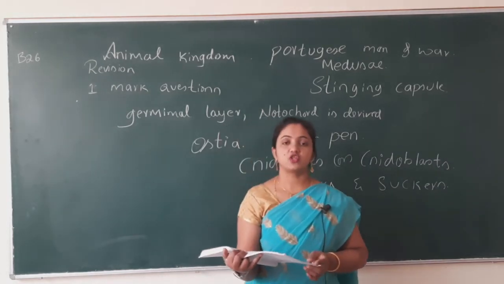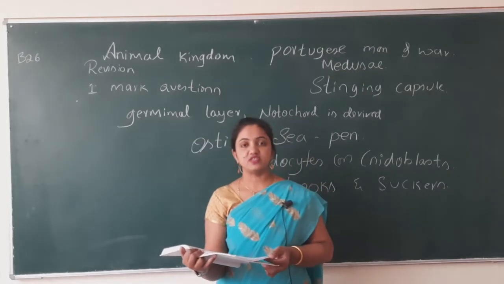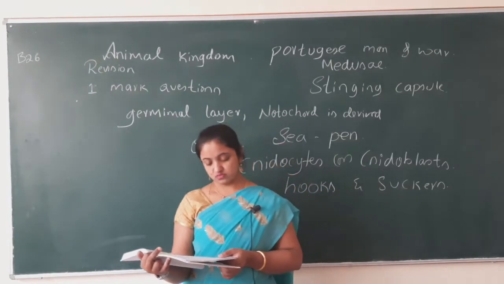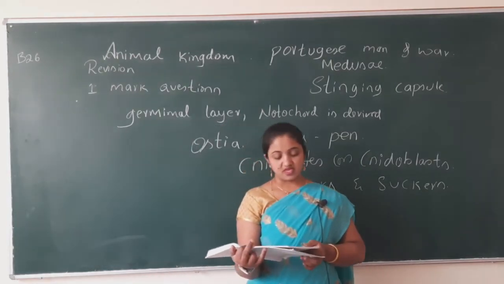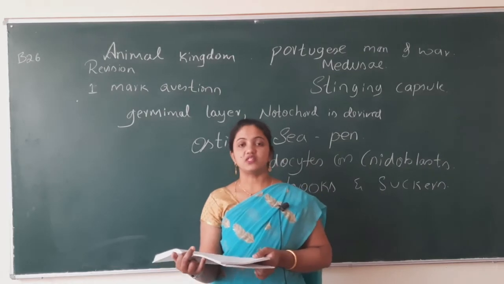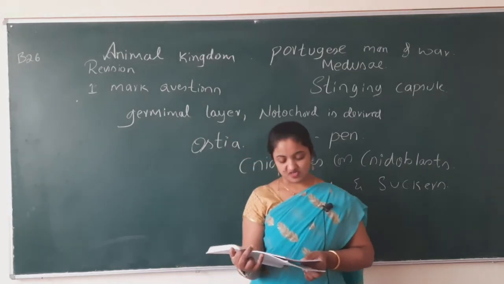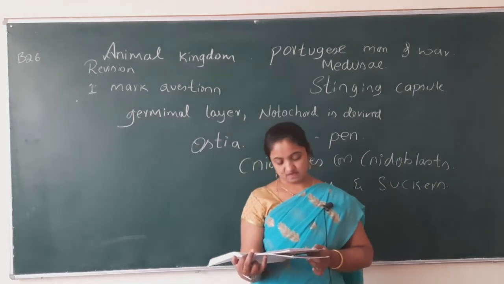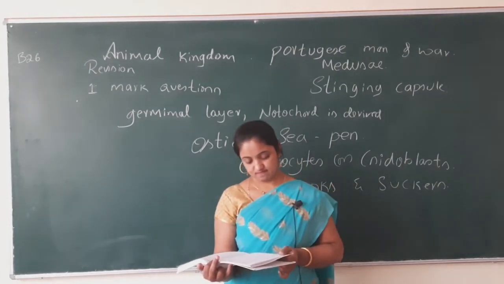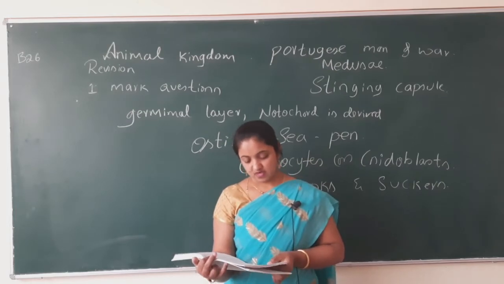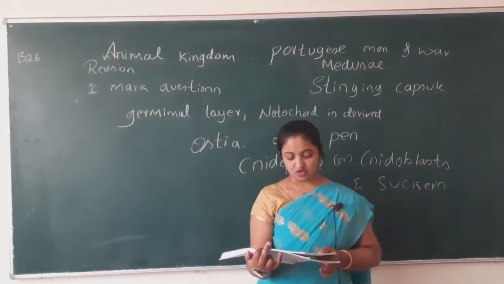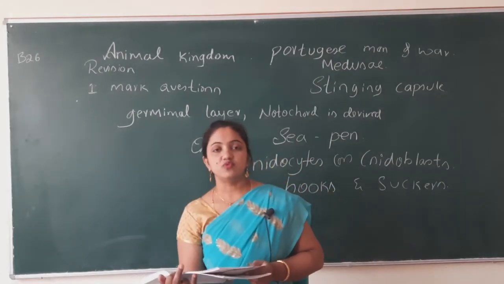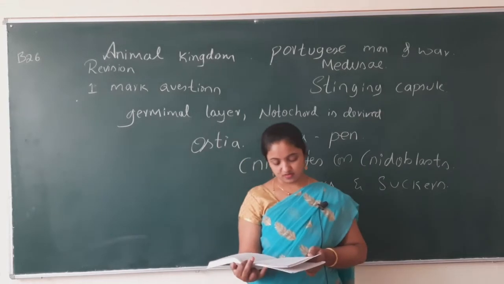Excretory structure of arthropoda is Malpighian tubules. Name a gregarious pest of arthropoda. Gregarious pest is Locusta. Name an arthropoda which is called living fossil. The answer is Limulus, king crab.